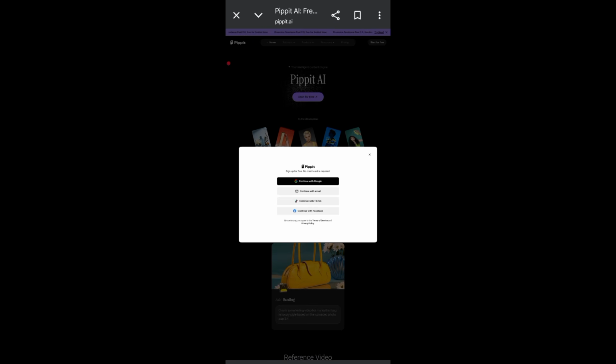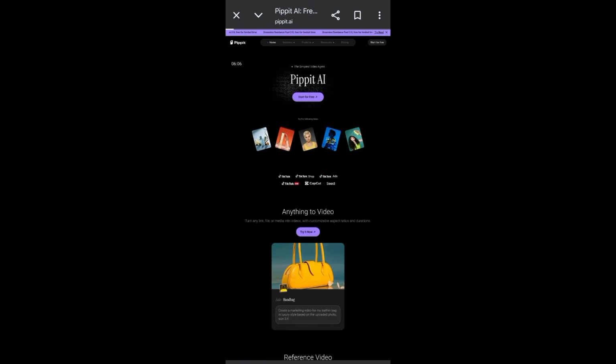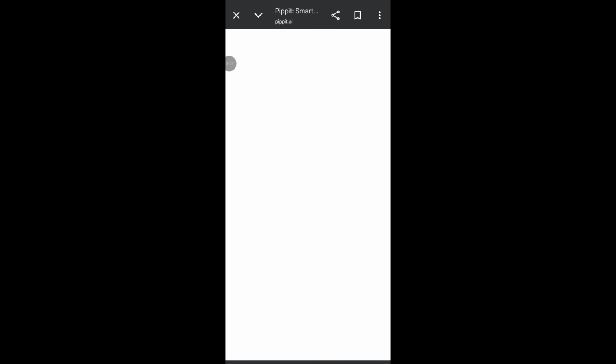Now let me mention this beforehand. Sometimes if you're signing up, okay, good, it has brought us to this interface. It is now telling me to choose my year of birth, my month of birth, and my day of birth. So you go ahead and fix this. Once you fix it, it will take you to the interface where you can generate your images. Let me fill mine. So at this point, guys, it has brought me to this interface.